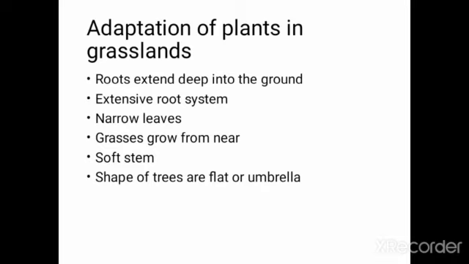Next one is soft stem. Soft stems enable prairie grasses to bend in the wind. Last one is the shape of the trees, flat or umbrella. Trees that grow in the grasslands are flat shaped or umbrella shaped in order to withstand the heavy wind.